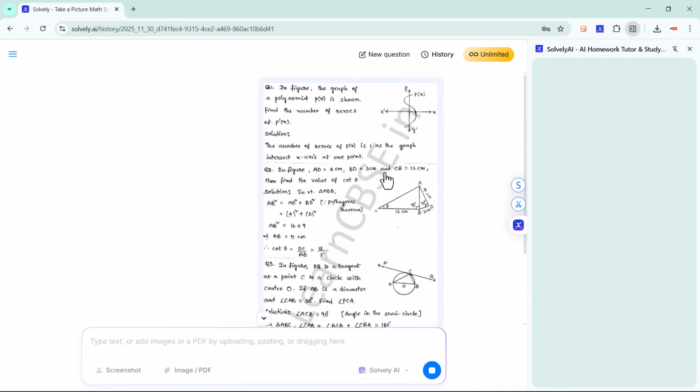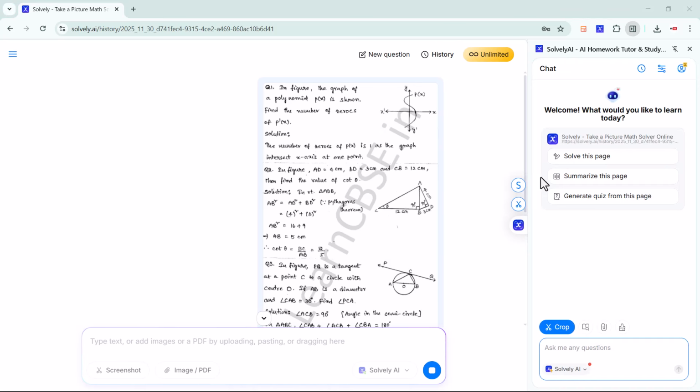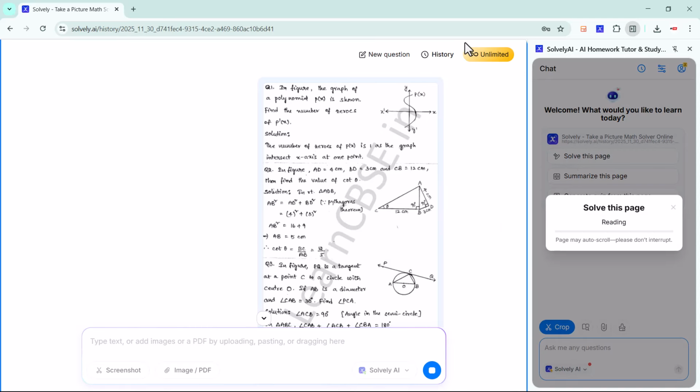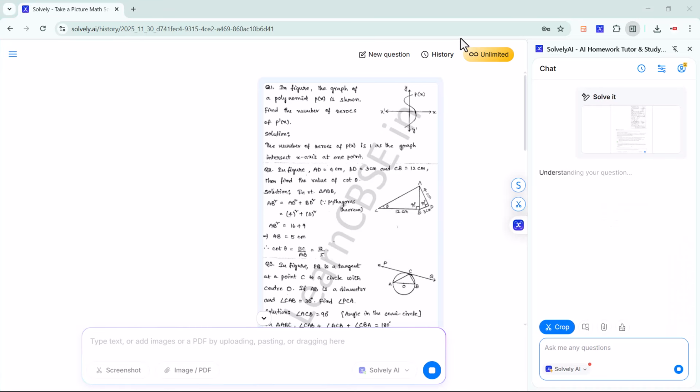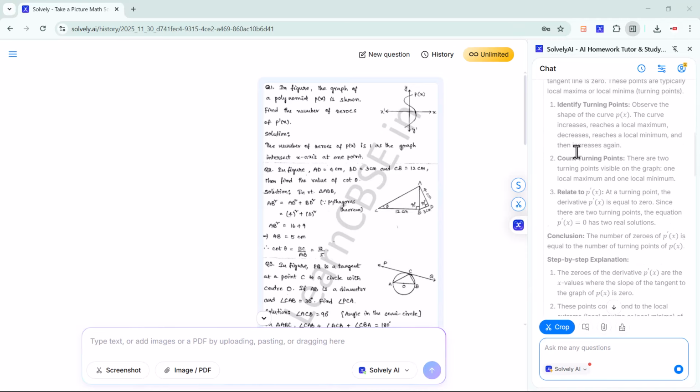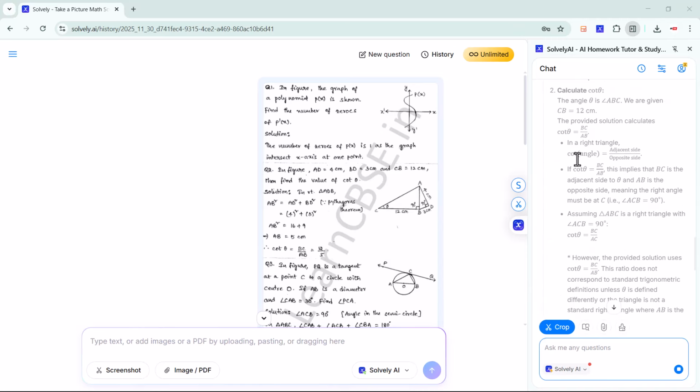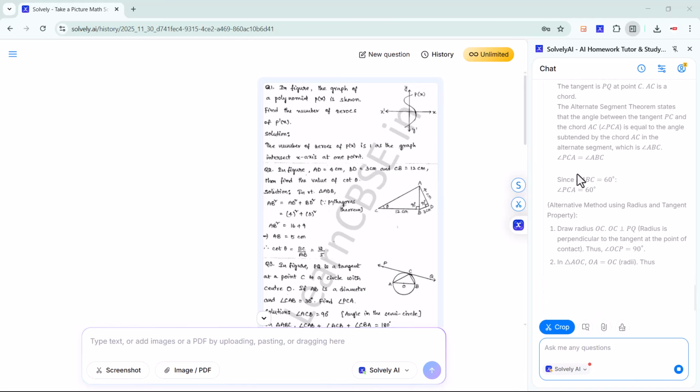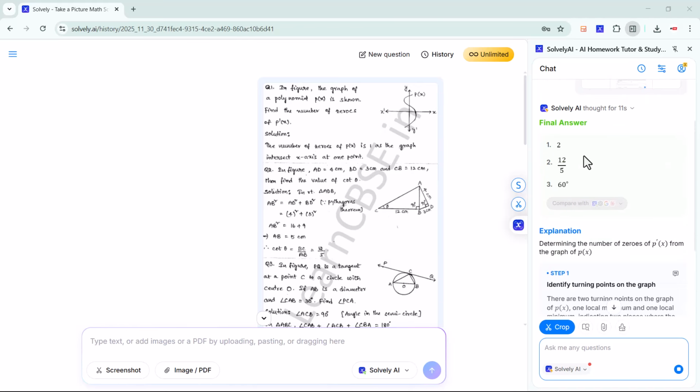Once you click, it will show you three options. 1. Solve this page. 2. Summarize this page. 3. Generate quiz from this page. First, let me show you solve this page. Just click it and Solvay.ai will automatically read the questions from the page and start generating solutions. As you can see, it has solved the entire page and provided all the answers.